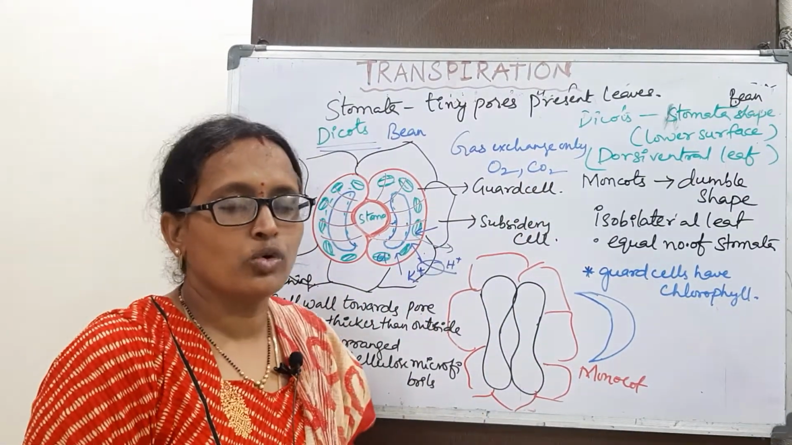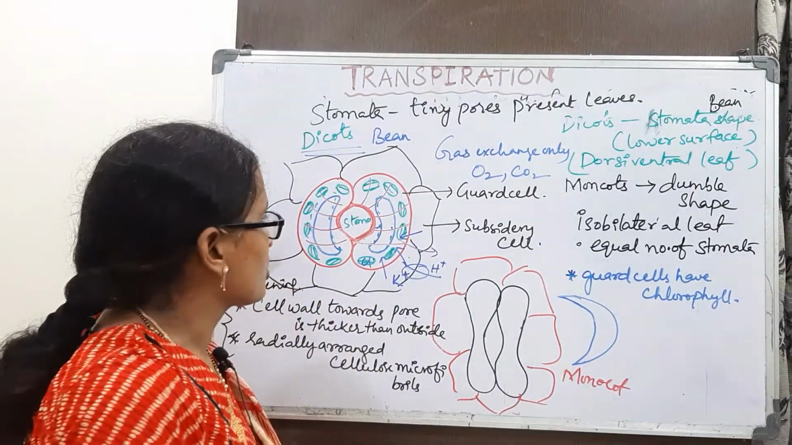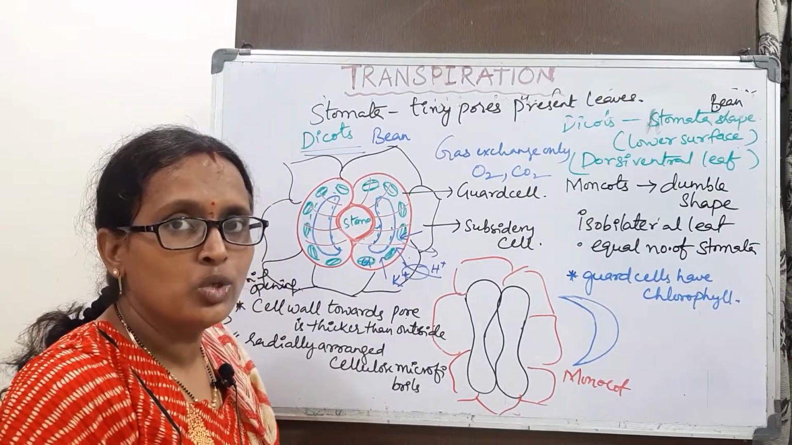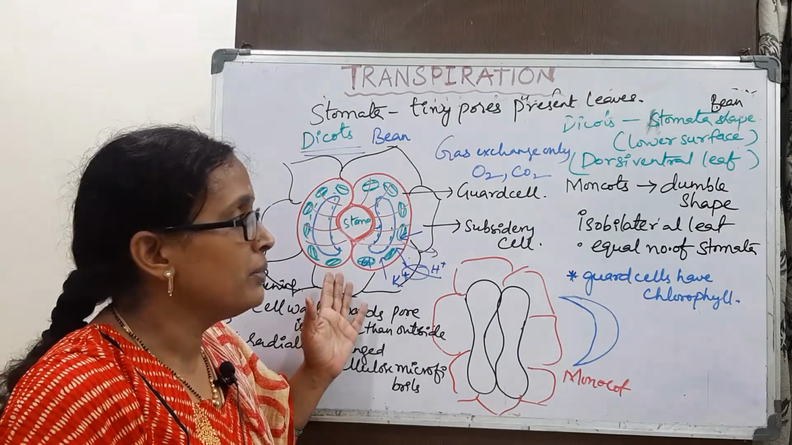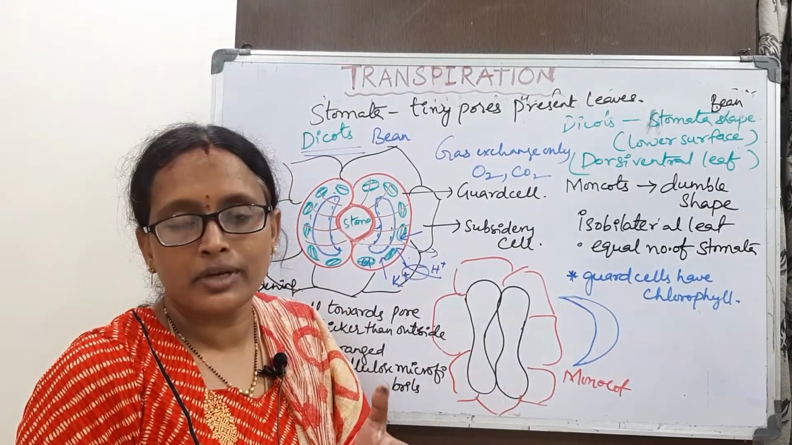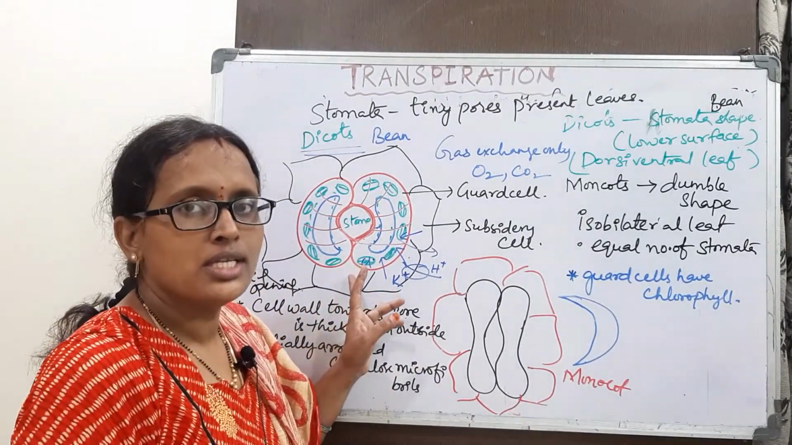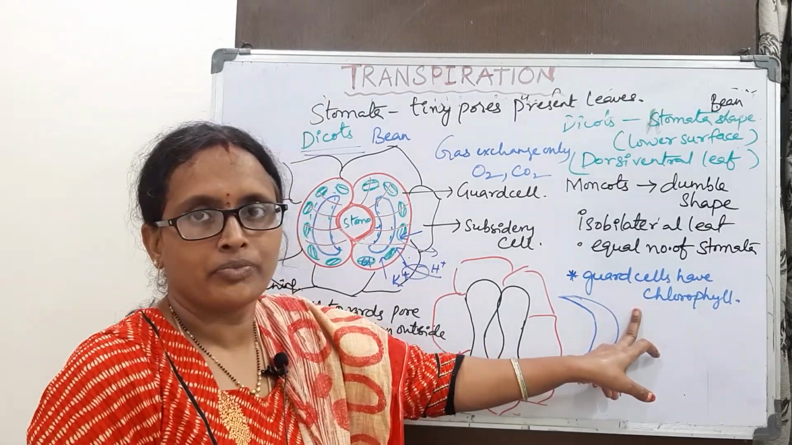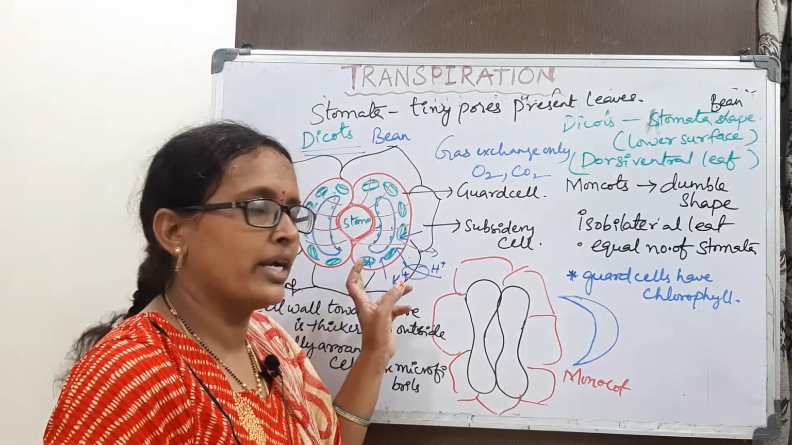Okay, this is about the stomata structure. Stomata are minute pores. They are present in the leaves. They may be present in the lower epidermis, and in isobilateral leaves they are equally distributed, and they are protected by the guard cells. Guard cells are the only cells which have chlorophyll. So these will regulate the opening and closing of stomata.